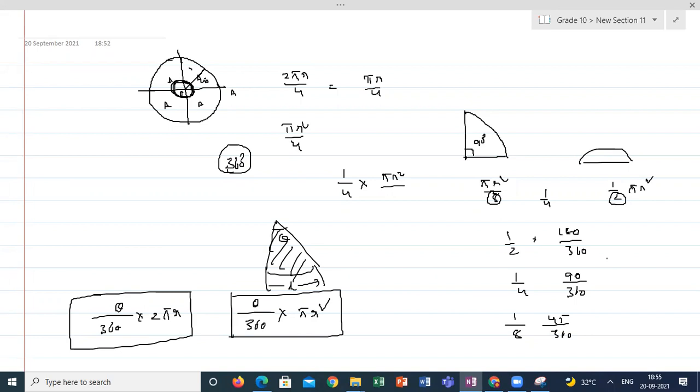When it comes to areas of the segments, it is a little bit different concept. So we will look into area of the sectors. After that, we will go back to the area of the segments. Then we will do some numericals based on both. So anyone having any doubts, please let me know. We'll meet in tomorrow's class.